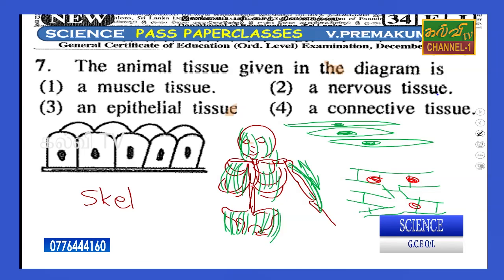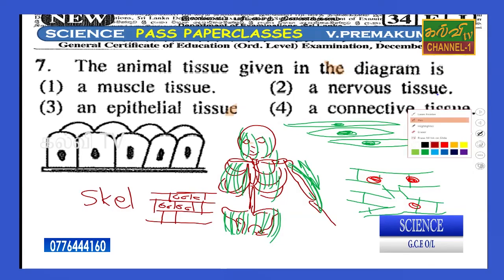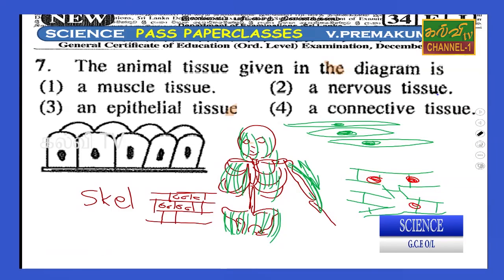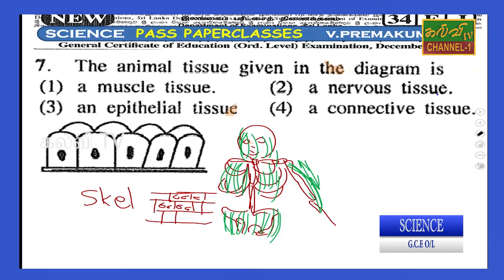Skeletal muscles are cylindrical in shape, with so many nuclei. Anyway, there are three kinds of muscles: smooth muscles, skeletal muscles and cardiac muscles.